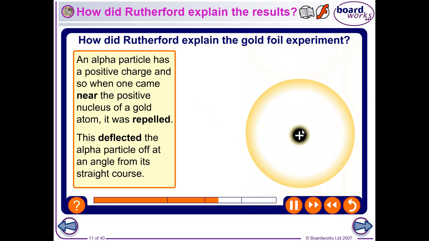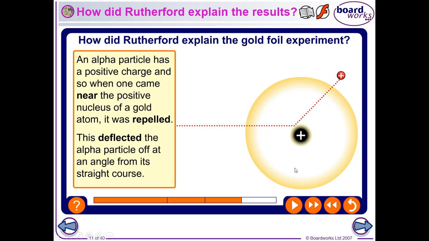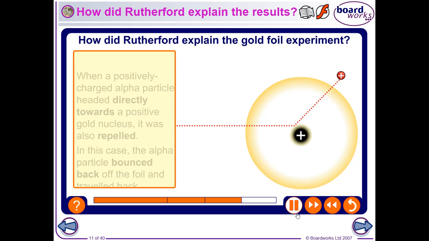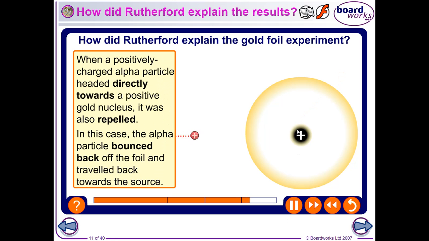So here Rutherford decided that the nucleus must have a positive charge, and the positive charge repels the positive charge that the alpha particle has. Therefore, when an alpha particle comes close to the nucleus, it gets deflected, it changes direction. And then because the nucleus is so massive, there's so much mass here, when an alpha particle hits it, the nucleus doesn't move, but the alpha particle bounces off, like a tennis ball hitting a wall.